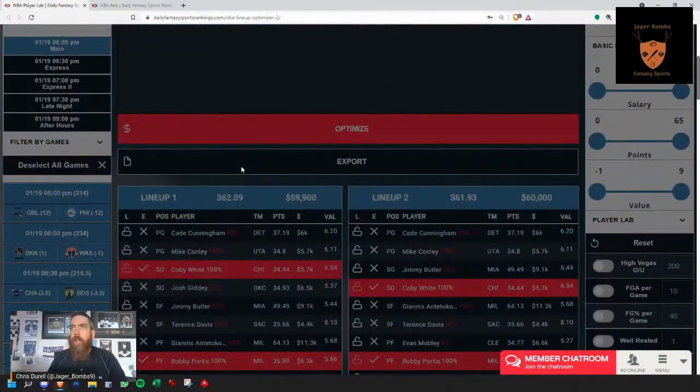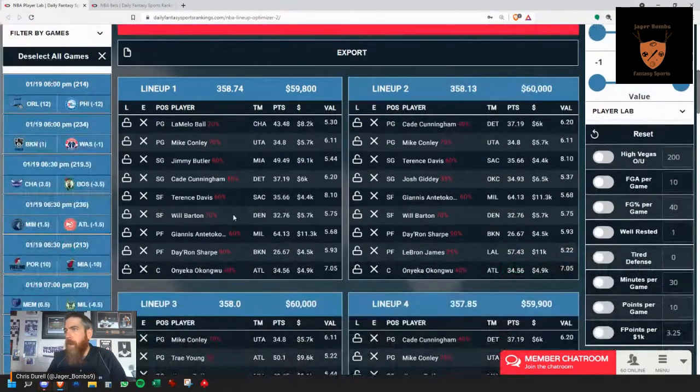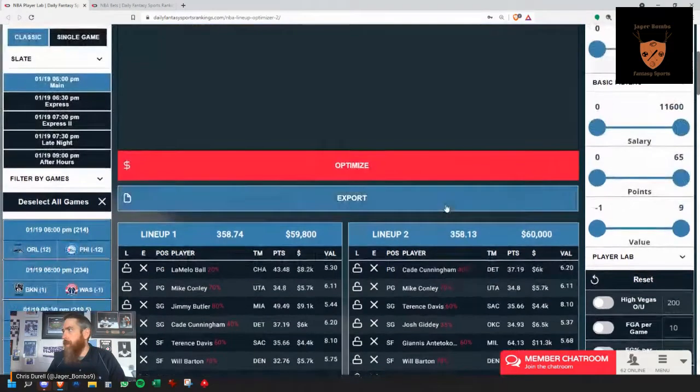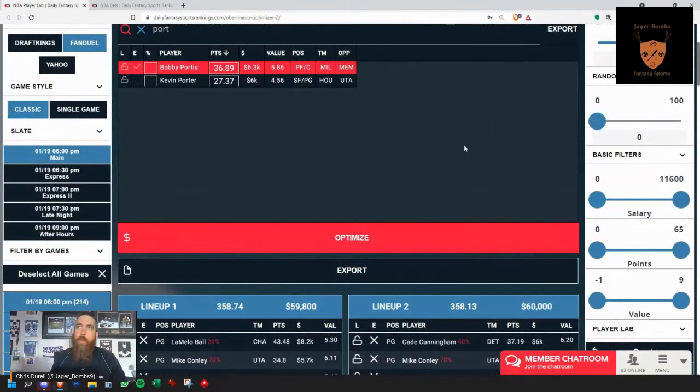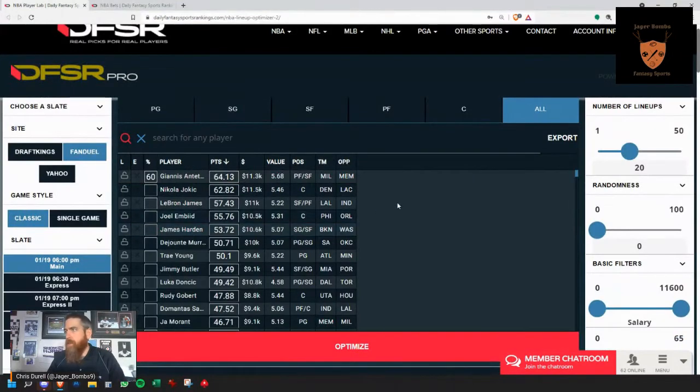So now we put a lot of work into these filters. We ran FanDuel on 20 lineups. We adjusted the first 4 players that showed up 100%. And now we've adjusted the next set of players. So now we don't have any players in our lineups that are 100% with the randomness set at 0. So that's one way you can go about doing that. Tons of ways to use these filters, guys, and use these optimizers, ladies and gents.